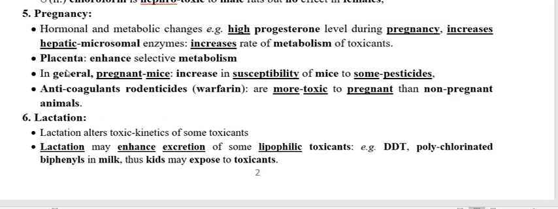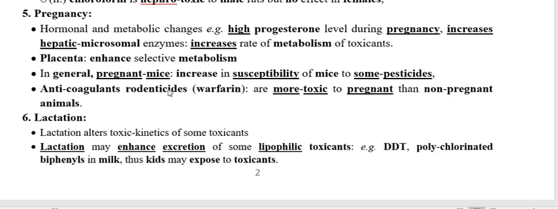Now we have to go through one important property of the pregnant animal. As usual, the pregnant animal possesses the placenta. So what is the property of this placenta? The placenta itself possesses metabolizing enzymes. So metabolizing enzyme is higher in the pregnant one because of the progesterone, and the presence of the placenta also increases the metabolism.